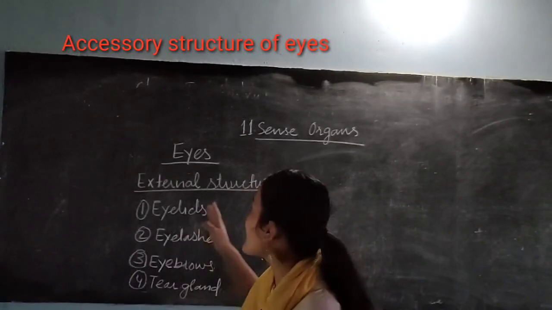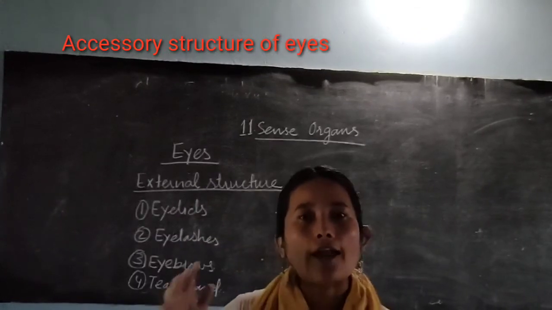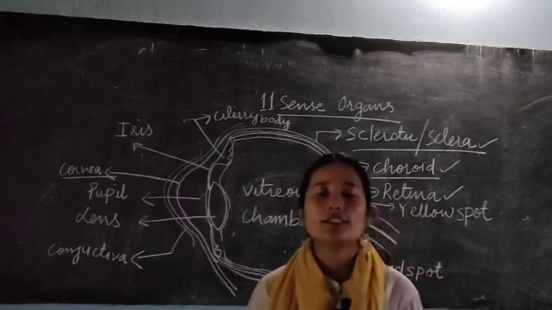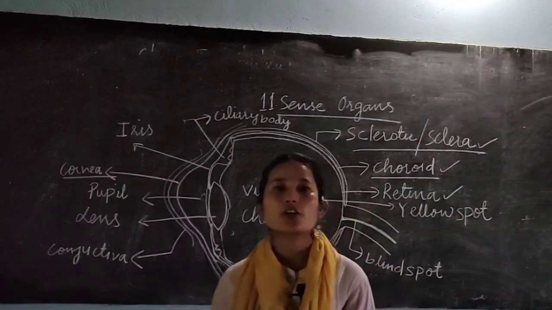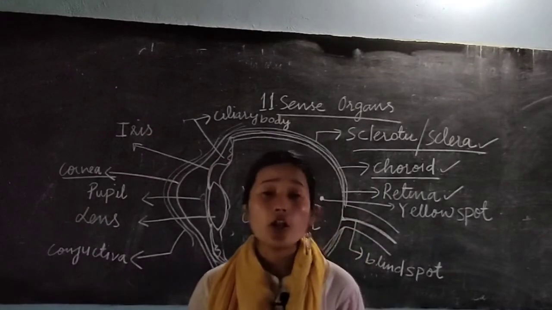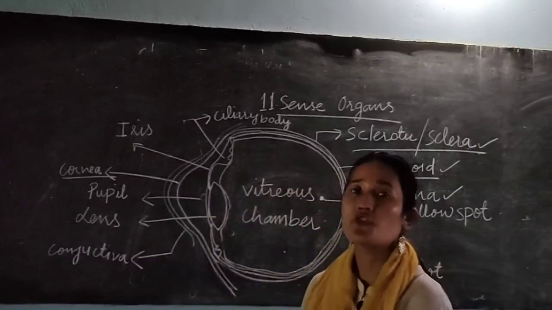So those are the external structures of your eyes. You are all very familiar with these parts. Now let us discuss the structure of the eye. Your eyeball is made up of 3 layers.